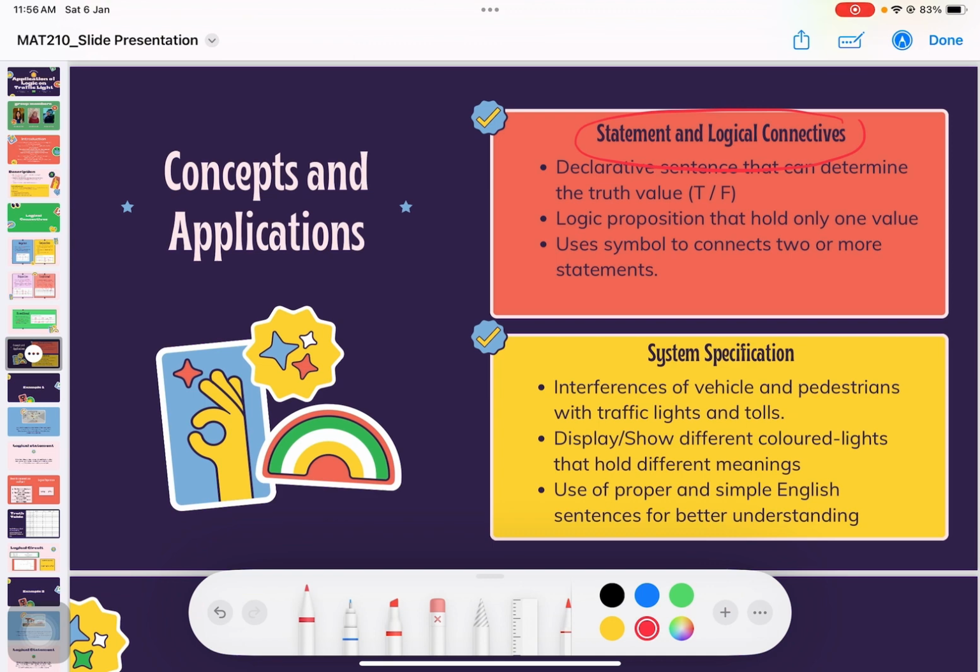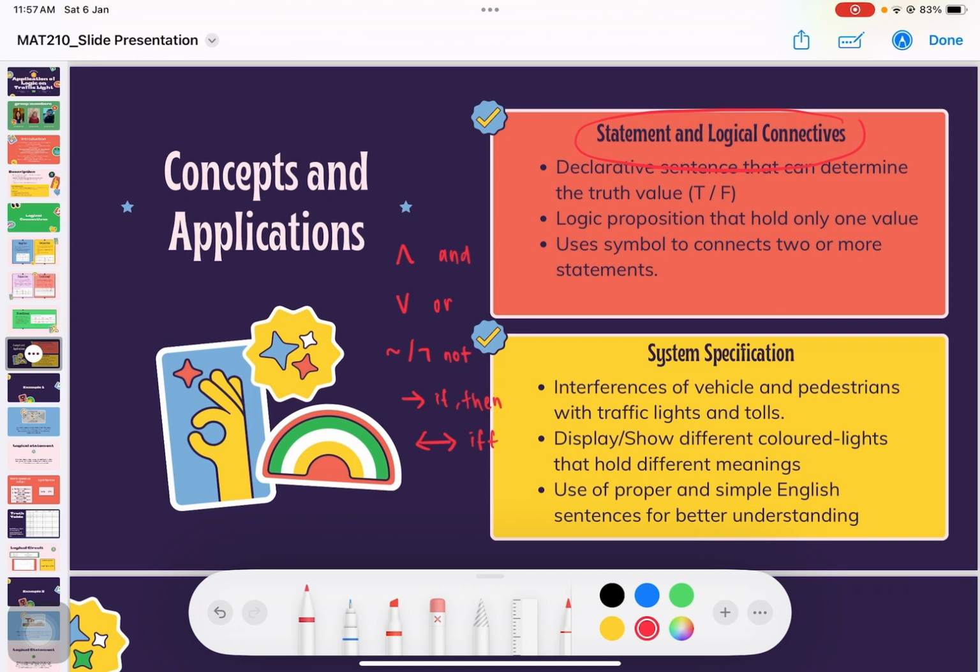We also use logical connectives, which are symbols that connect two or more statements. There are 5 symbols in total: and, or, not, if then, and also if and only if. These compound statements can also determine the truth value based on the component statements. Therefore, we can express a complex idea and make logical inferences by using logical statements and logical connectives.